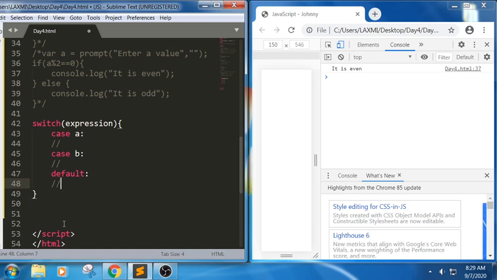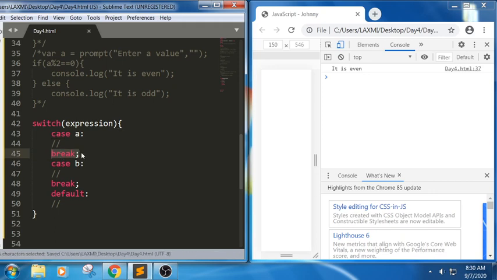Based upon this value, it will check with each and every case label. If it is matching, it will execute that particular block of statements, or else it will execute the default statements. Default statements will be executed if it is not matching with any of the case labels. In the case labels we also have something called break. For each case label we will have a break. It means once it meets the condition, it will break there itself. If I remove the break here and it matches this condition, it will execute the next one also, because we have removed the break.